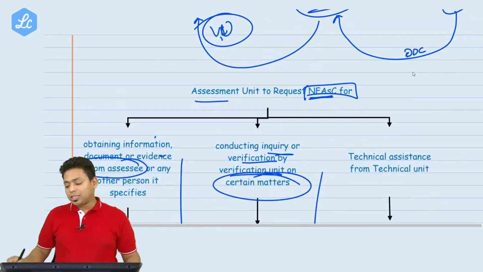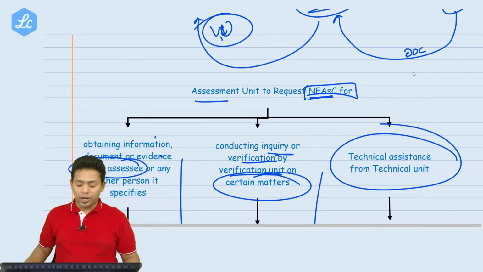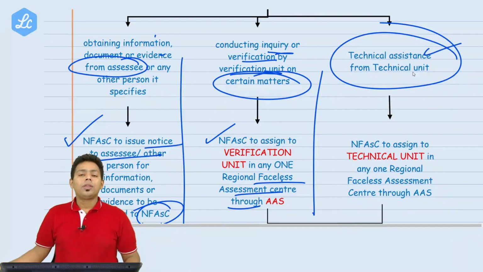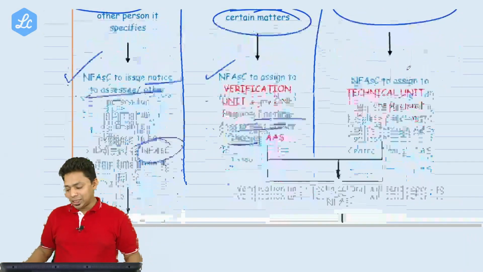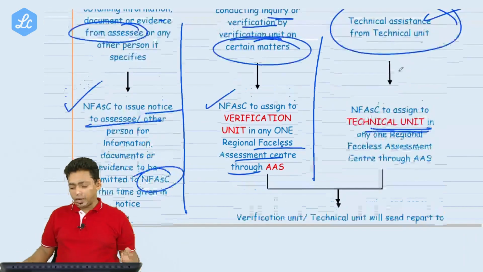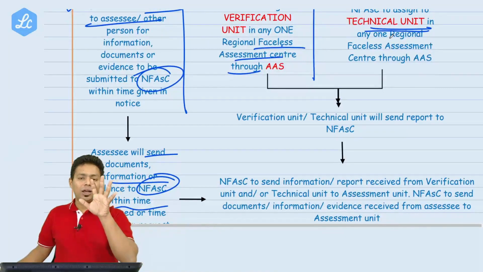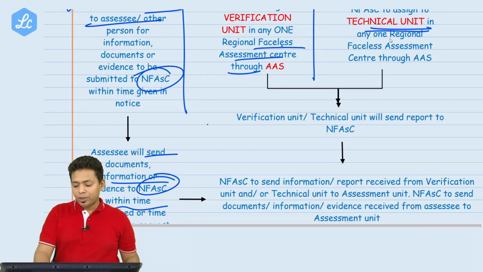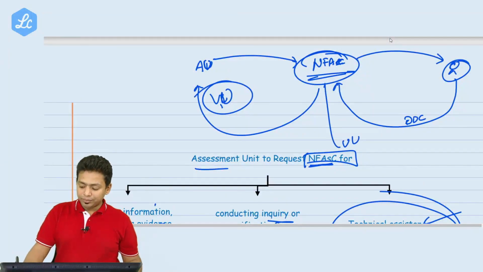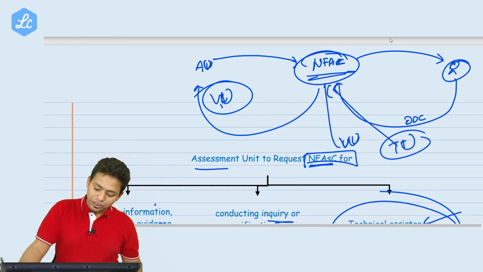Okay, and sometime if the valuation and all is required, National Faceless Assessment Center will issue the notice to the technical assistant that we want technical assessment, and that also will be selected by the automated allocation system. Okay, verification unit and technical unit will send a report to National Faceless Assessment Center. So even verification unit and technical units, all these units will submit the document here.